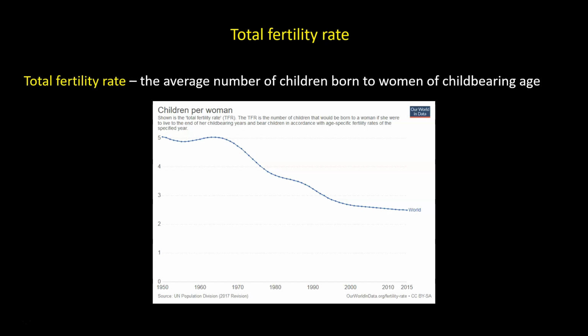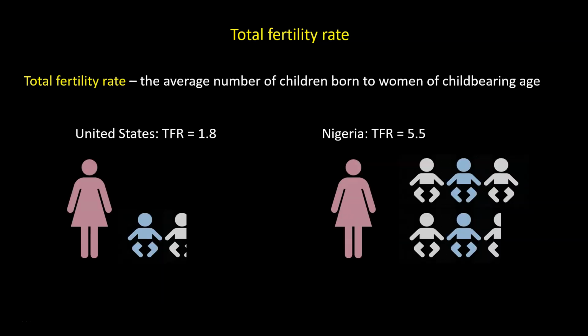Total fertility rate has been falling steadily since the mid-20th century. In 1950, the world's total fertility rate averaged around 5 and it's since fallen to 2.4. The total fertility rate varies significantly across the world. In the United States, for example, TFR is 1.8, while in Nigeria, it's 5.5.